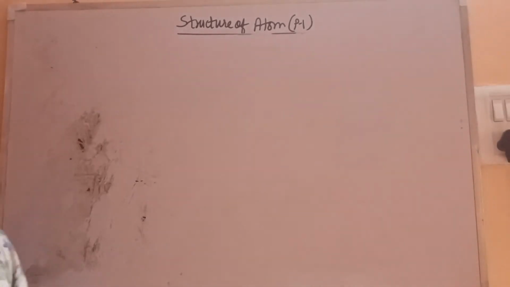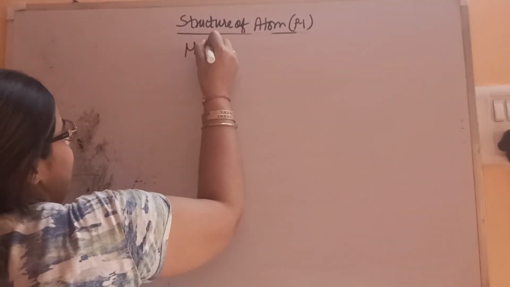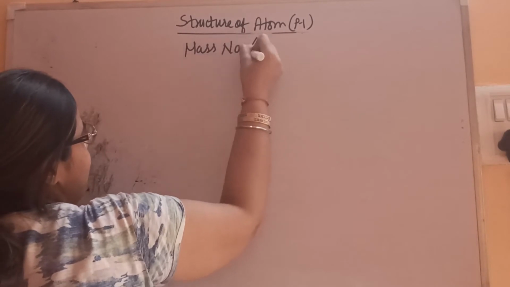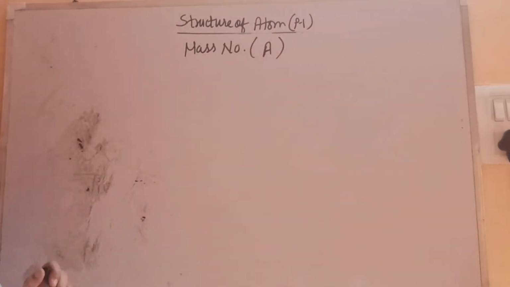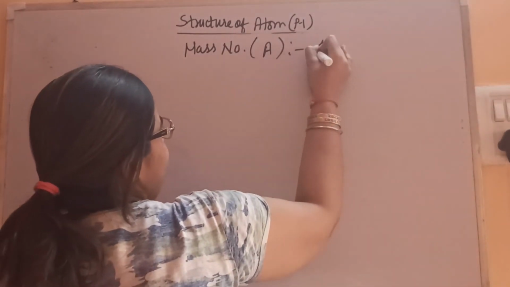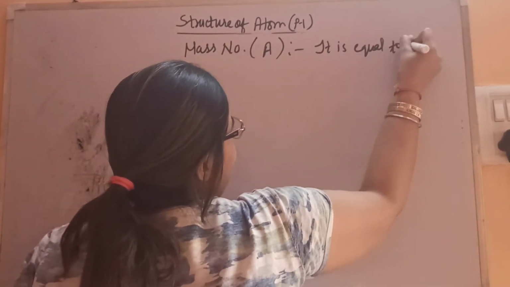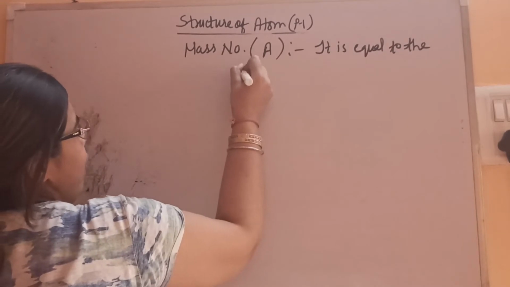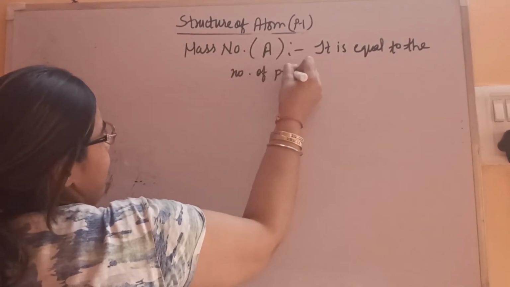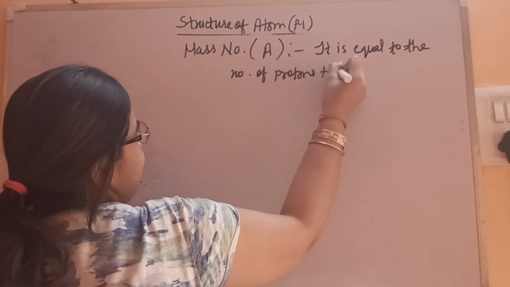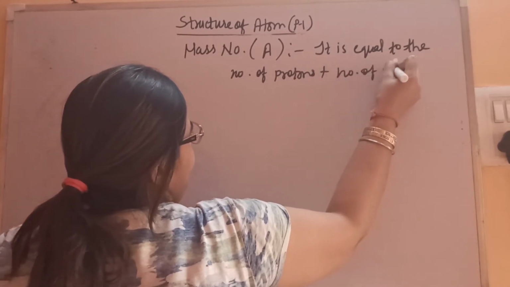Okay, so now let's talk about mass number. What is mass number? Atomic number we have seen. Mass number is represented by capital A, and it is equal to the number of protons plus the number of neutrons.